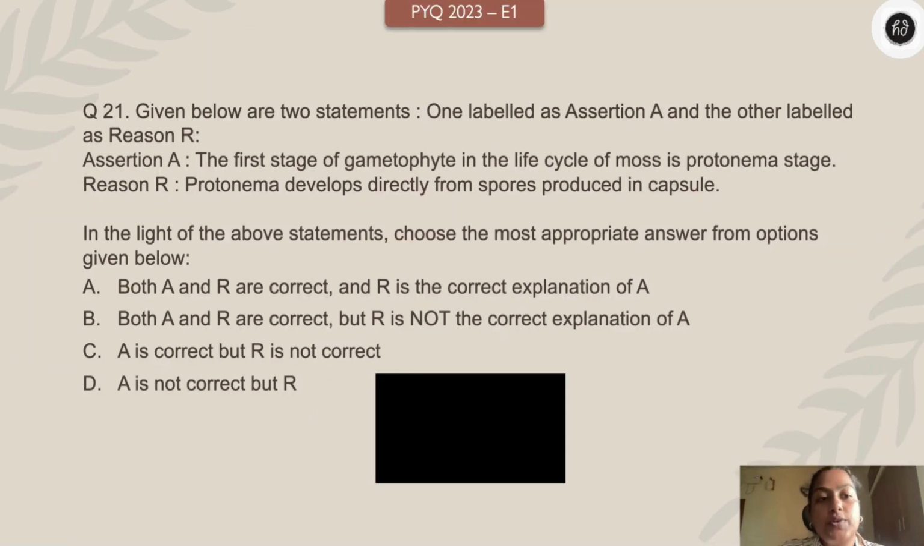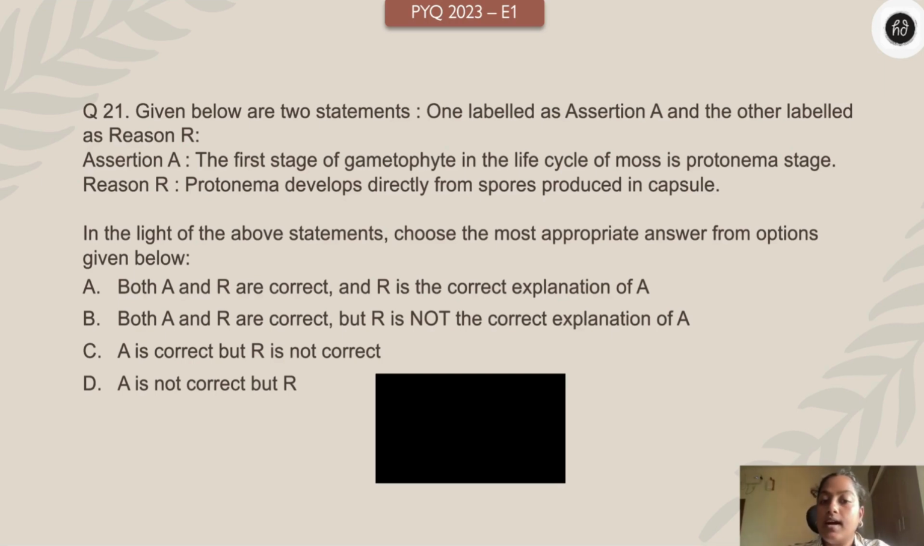So, here goes the very first question. Given below are two statements, one labeled as assertion and another one is reason. Assertion: the first stage of gametophyte in the life cycle of moss is protonema stage. Reason: protonema develops directly from spores produced in capsule. In the light of the above statement, choose the most appropriate option from the following.